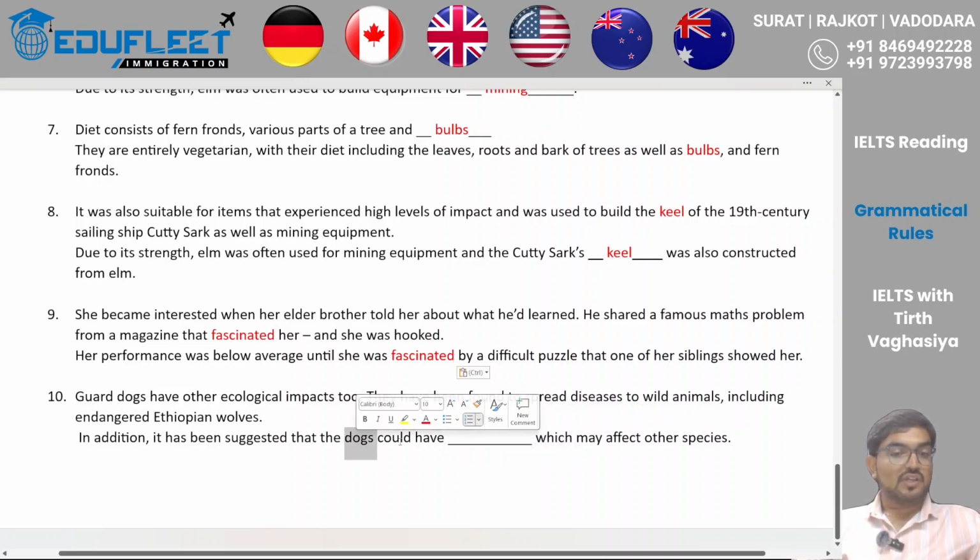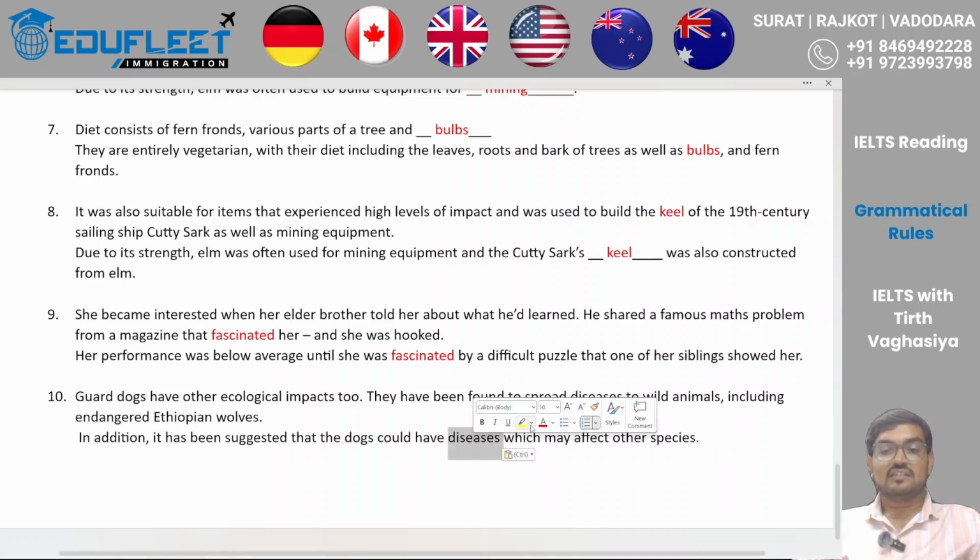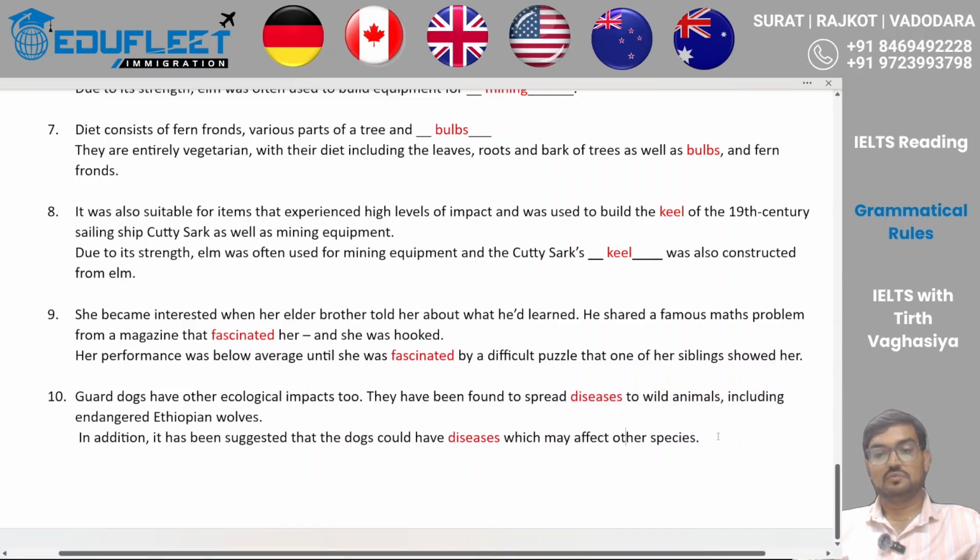And it should be in the position of dogs. So what can dogs have? So dogs can have other ecological impacts too. They have been found to spread disease. Yes, can it be? Dogs could have disease, which may affect other species. So spread, that means affect. And what can affect? So disease. So now I got it. My noun is disease, which is in the possession of dogs, and that is dangerous for the other species.